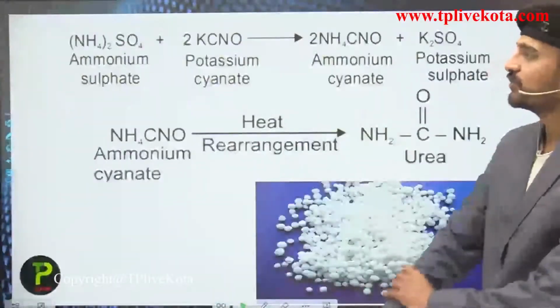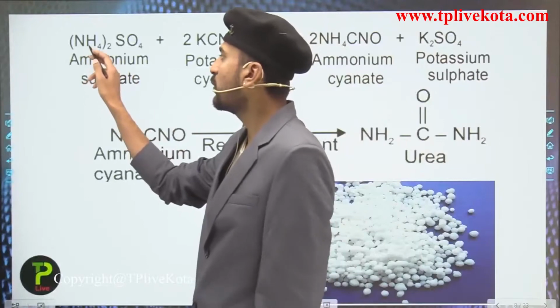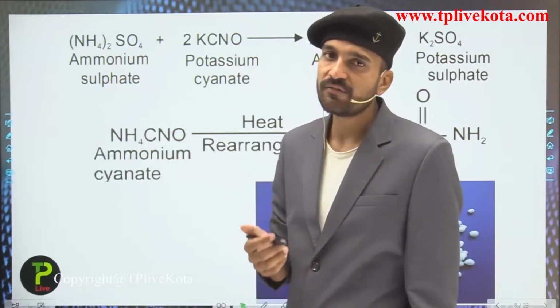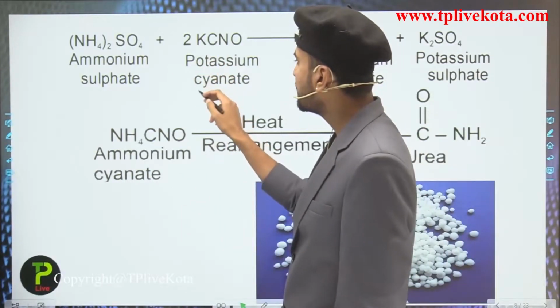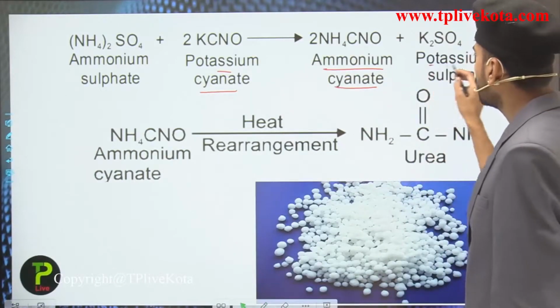So here you can see, students, what we have. We have the ammonium sulfate, which has the formula (NH4)2SO4, made by the ammonium ion and the sulfate ion. When it is heated with what? With potassium cyanate, they are going to form what? They are going to form ammonium cyanate along with potassium sulfate.